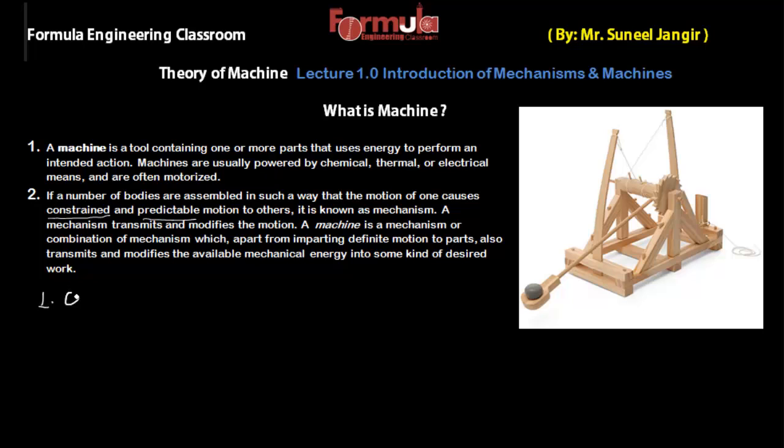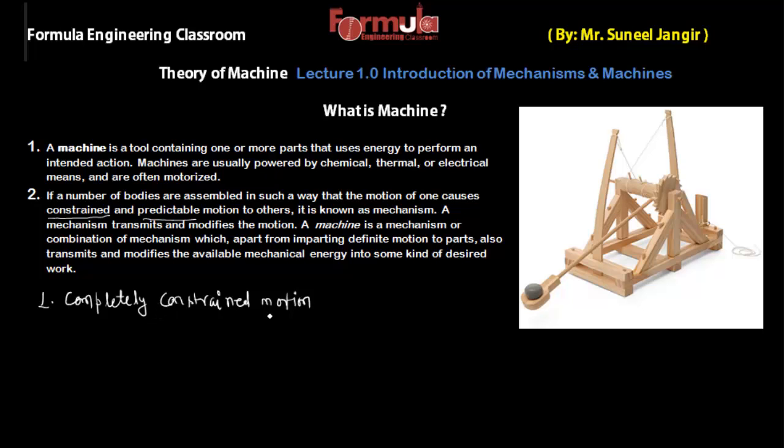completely constrained motion. My handwriting is not good here, but there is no problem. So first we are defining completely constrained motion.